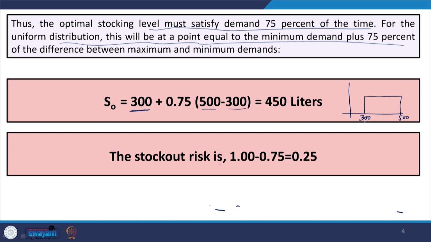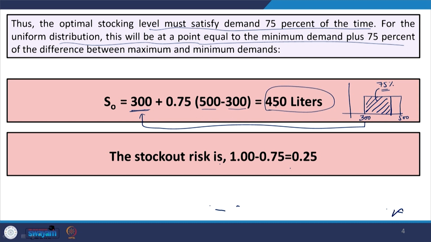You are fulfilling this 300, and out of the entire range, from here to here it is 200, and 75% of 200 is 150. So, 300 plus 150 makes 450 liters.